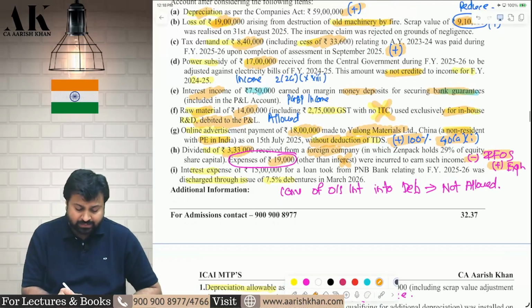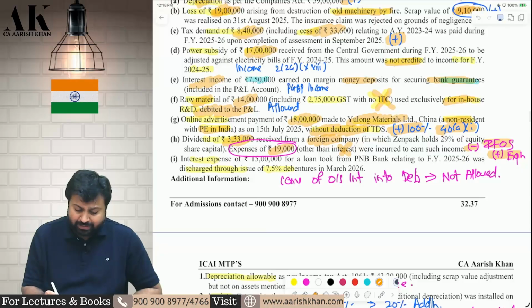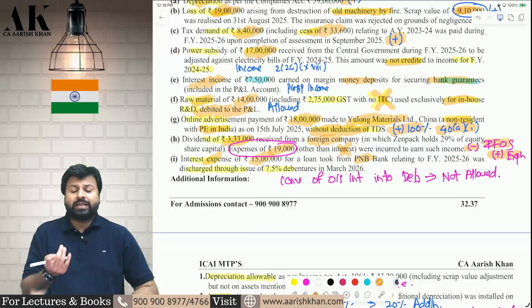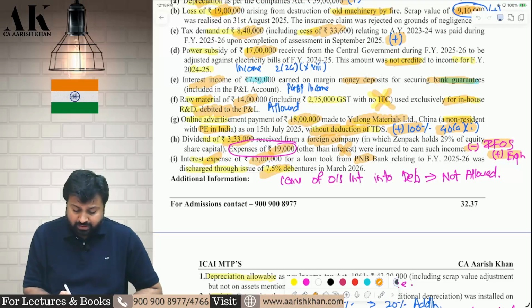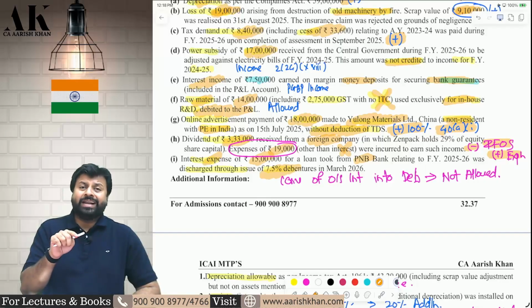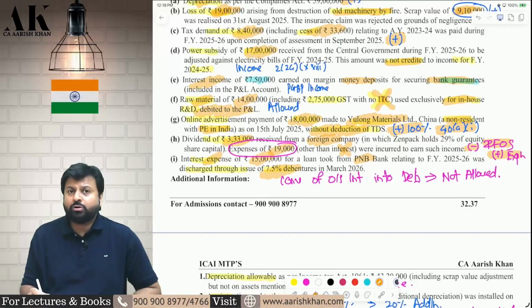Okay. Next is, you have taken some loan from PNB. On that there is an interest of 15 lakh rupees. Now you want to convert that interest into a new loan, or you want to convert that interest into a debenture. Therefore, conversion of outstanding interest into a debenture does not amount to actual payment.